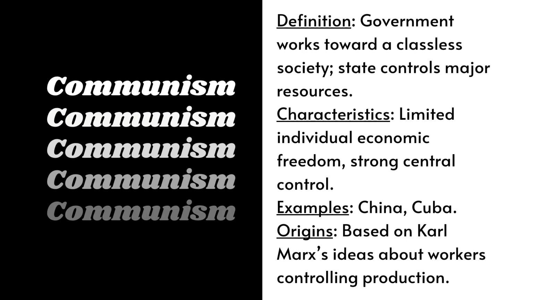Communism is a government and economic system where the goal is a classless society. The government controls major resources and makes decisions about money and production. China and Cuba are examples. The idea came from Karl Marx, who believed workers should share wealth equally.